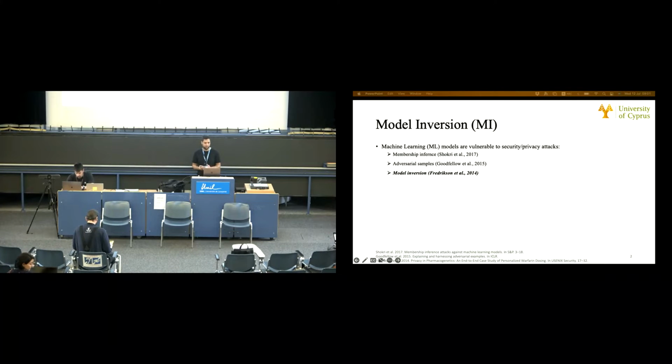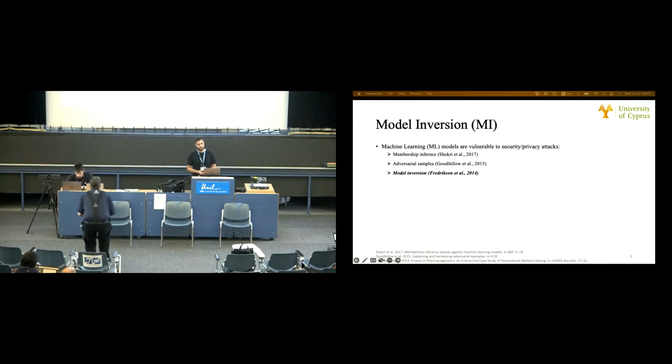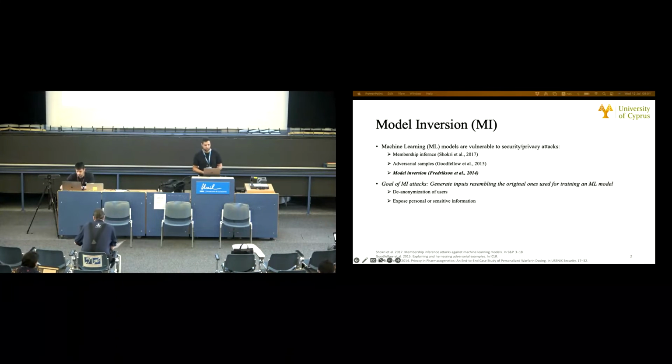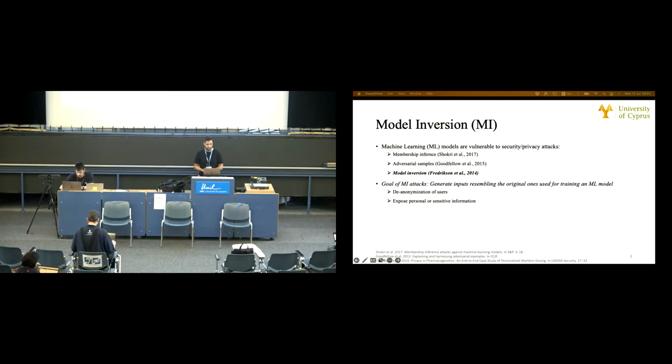Despite being so popular, machine learning or ML models have been proven vulnerable to various security and privacy attacks, such as membership inference, adversarial samples, and model inversion. In this paper, we focus on model inversion attacks that aim to generate inputs that resemble the original ones used for training an ML model. Such information leaks may enable the de-anonymization of users and expose personal or sensitive information.